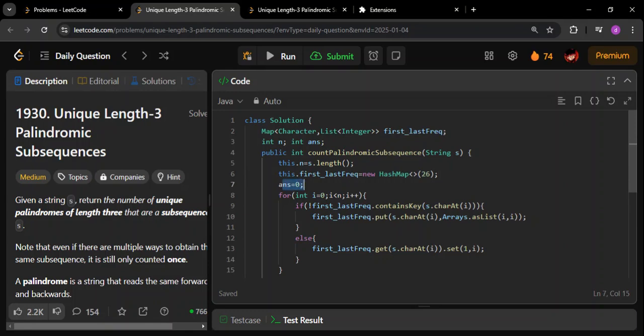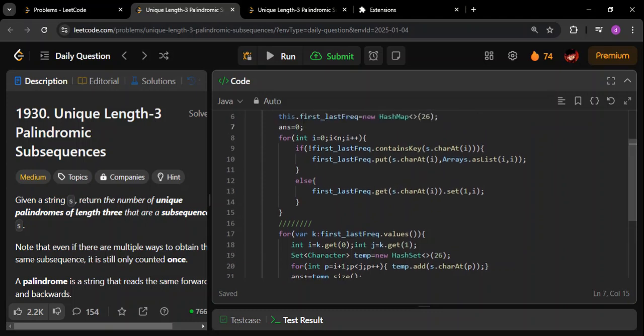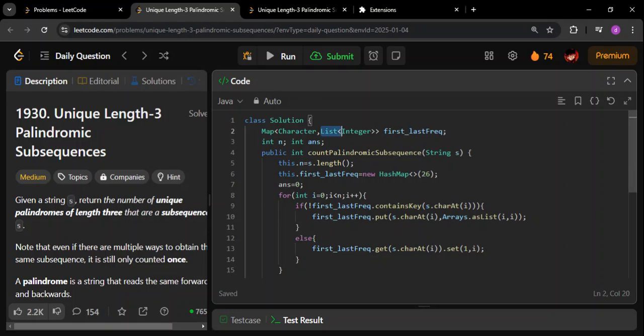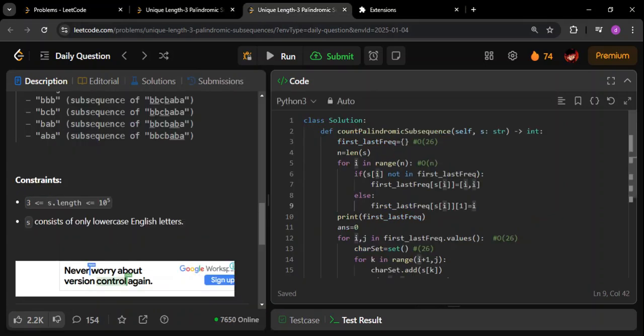Then I'm initializing the answer with 0, and then I'm starting. This particular for loop is for filling the data structure. What it will do is go through each of the characters, then check whether we are seeing that character for the first time. If we are seeing that character for the first time, we have to put this particular key and this as the value. Remember, the value has to be a list of integers in Java. For that reason I'm using the Arrays dot asList function. So here, as I mentioned in Python, this will be the initial value in this.